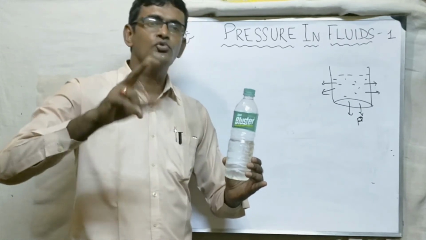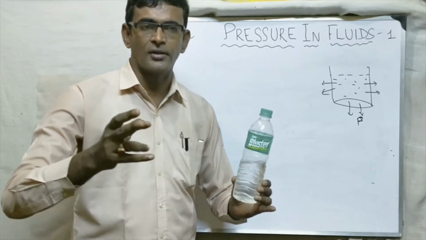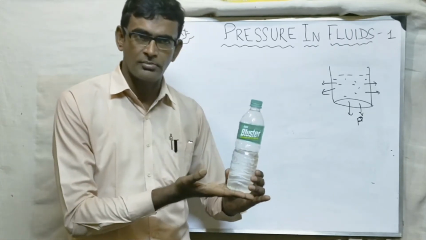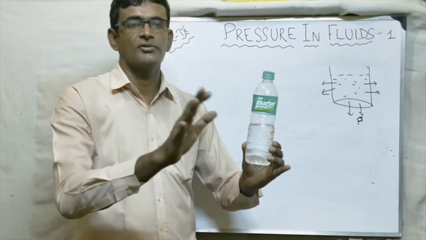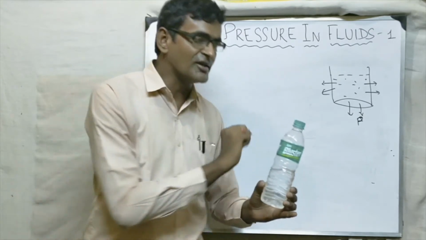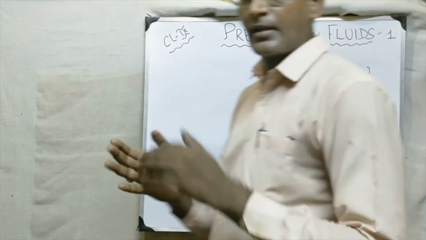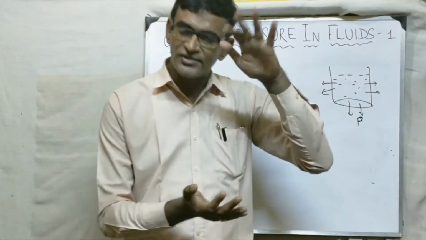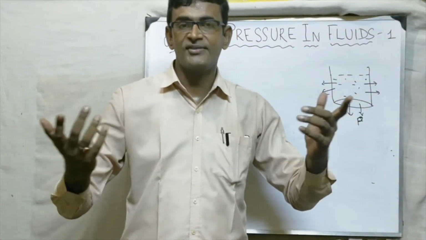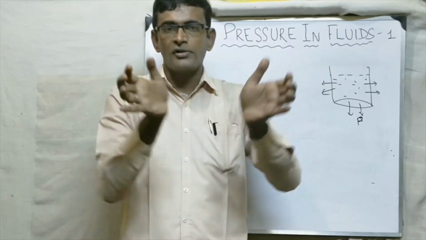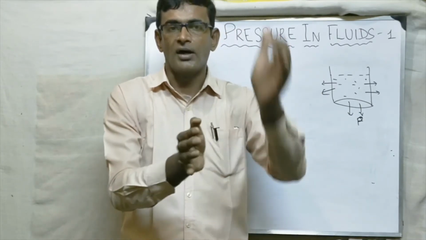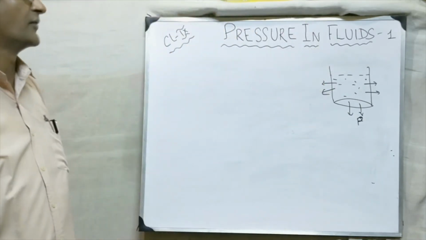So here there are two types of pressure. One pressure is acting downward and one pressure is acting on the side walls. This is the difference between the pressure in solids and pressure in liquids. Solids exert pressure always downward, but liquids exert pressure downward and also on the side walls. Okay, so this is the difference.